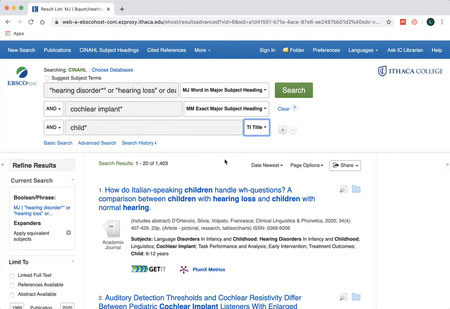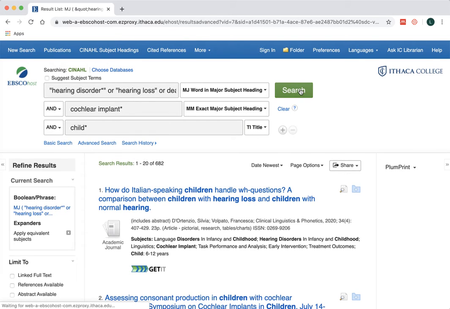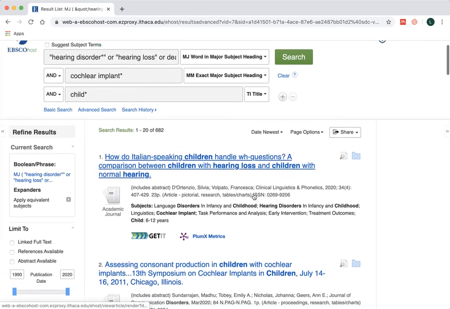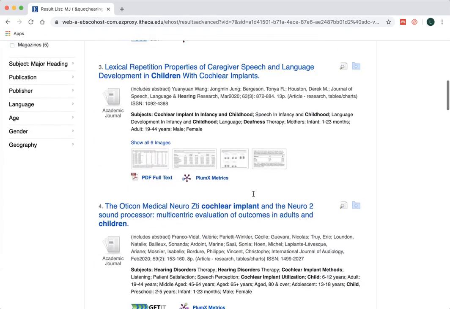Perhaps we want it to be in the title. So you can play around with this. There isn't a correct way to play around and tinker with your search. And of course, it will refine and change your results. Haven't even really looked at these results yet.